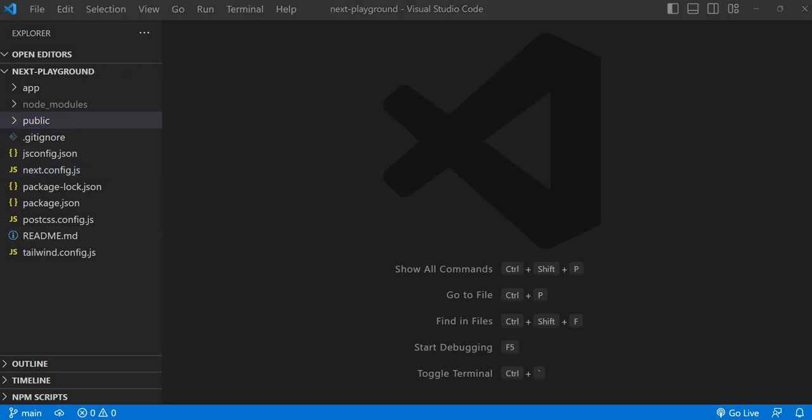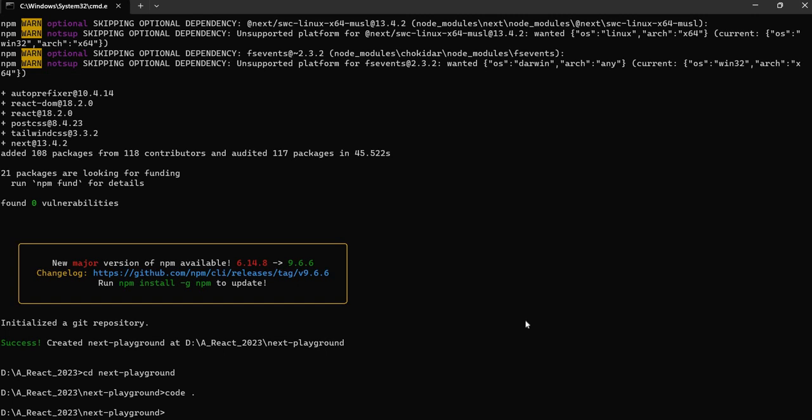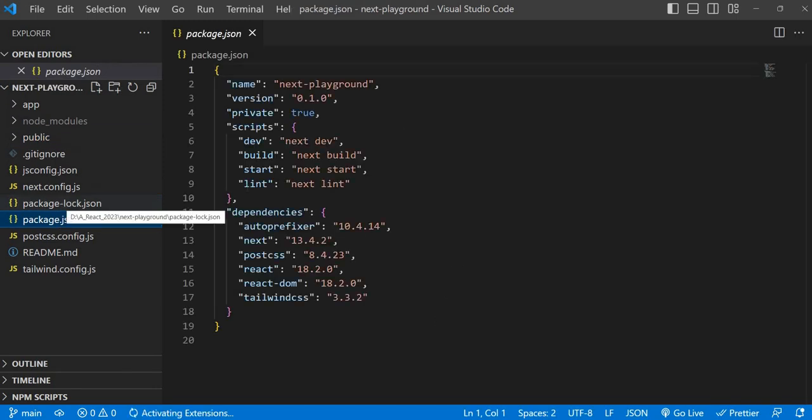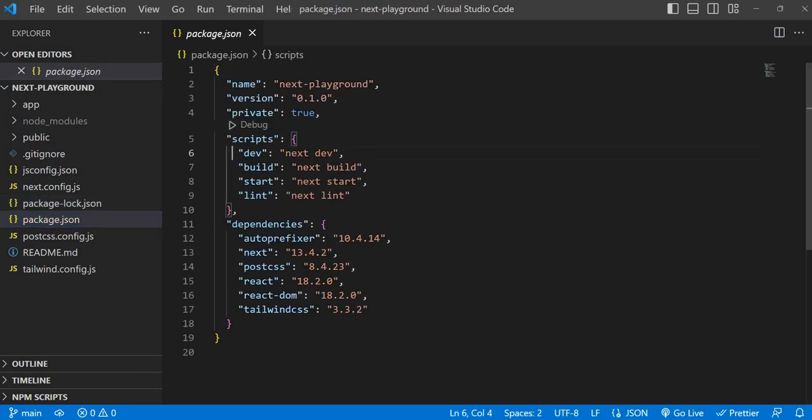First of all, we should run our application and let's see what it is going to display. If you want to run the application, just go to the package.json. Here in the scripts you will see four things. Right now we are taking help of a development environment, so just go and run npm run dev, so that it will hit next dev and run our application in development mode.